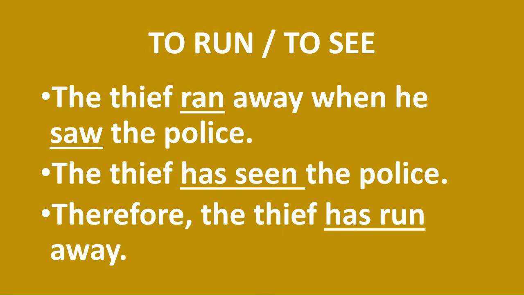Look at the first sentence. It has two verbs, both in simple past. The thief ran away when he saw the police. We are talking about a past action limited to the past. We are not talking about its effect on the present. The thief ran away, to run, when he saw the police, from the verb to see.